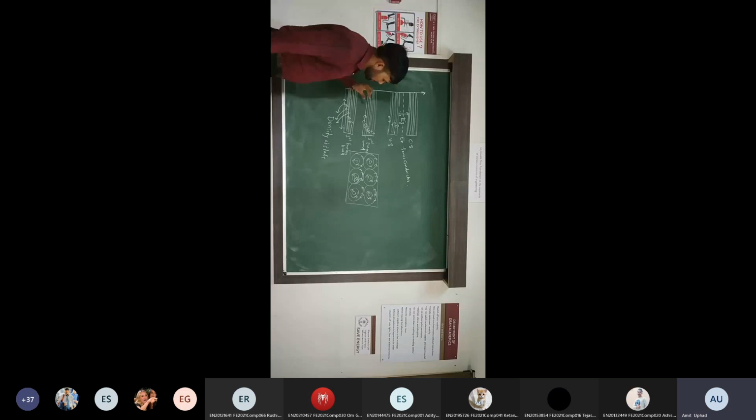But suppose this is your Fermi level, and I ask you, is this energy level filled with electron or not? Can you tell me? This is the density of state.